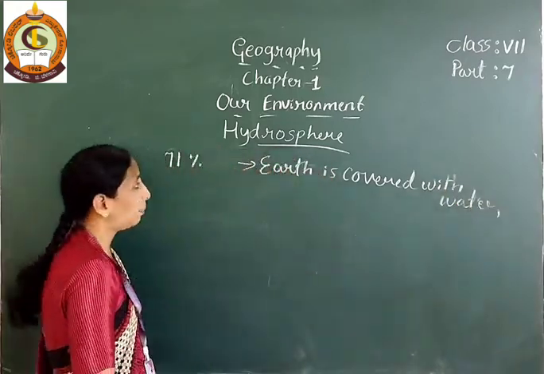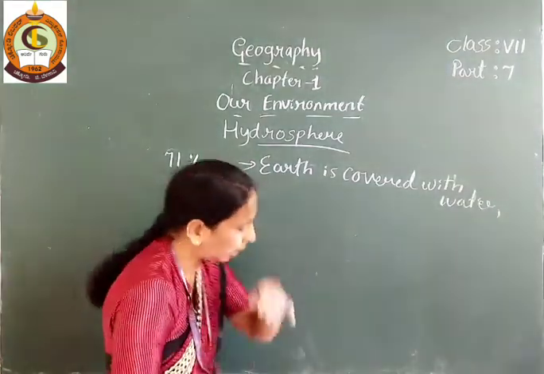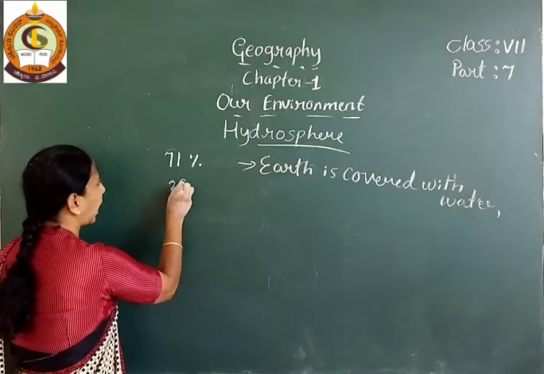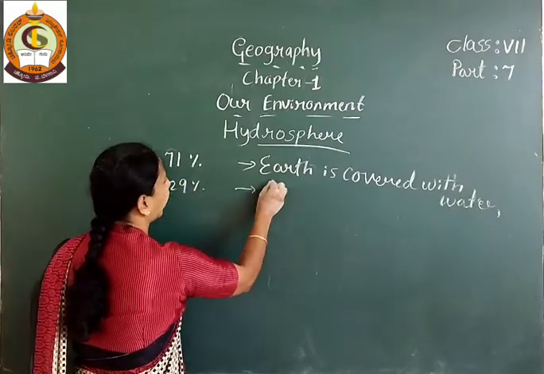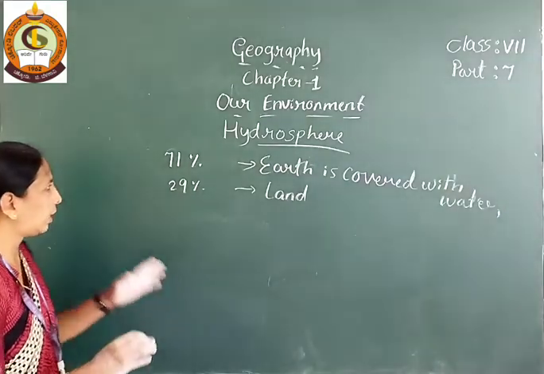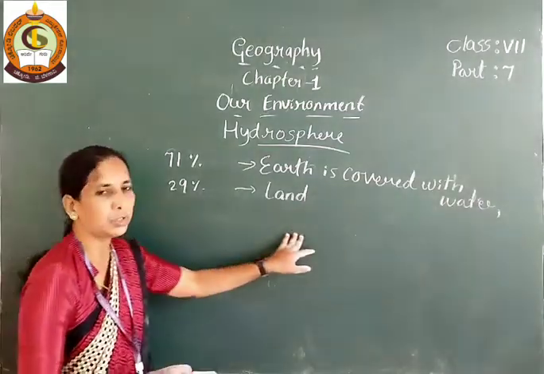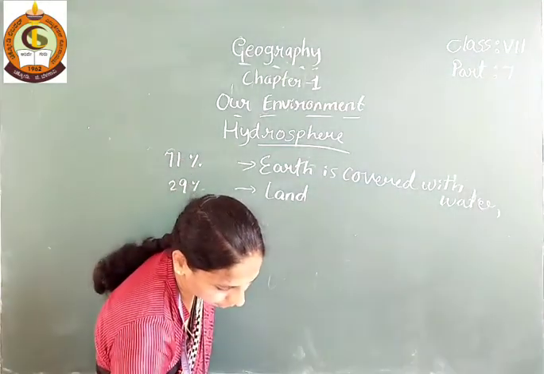In 71% the earth is covered with water, and 29% is land. The earth is covered by that land. 71% water is there on the earth, and 29% land is present on the earth.